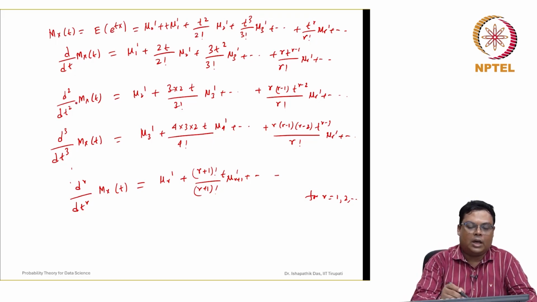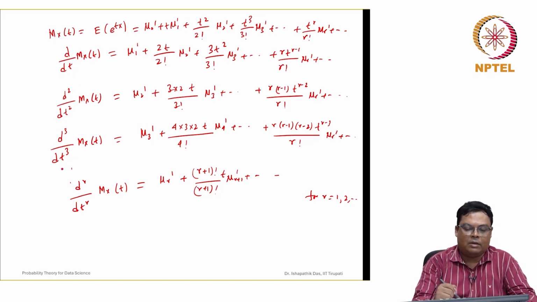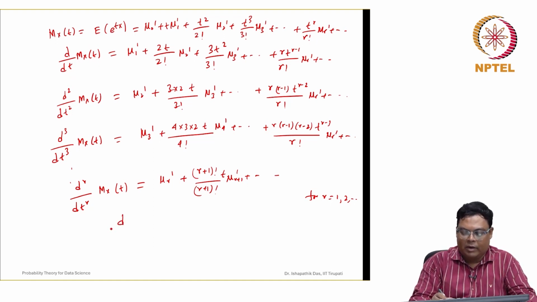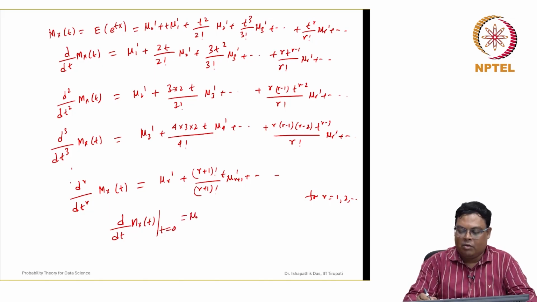Now what are we gaining from this expression? If you differentiate the first time with respect to t and evaluate at t equal to 0, it is nothing but mu 1 dash.